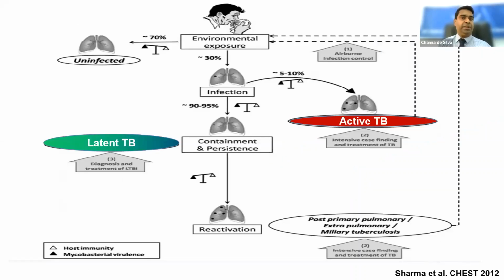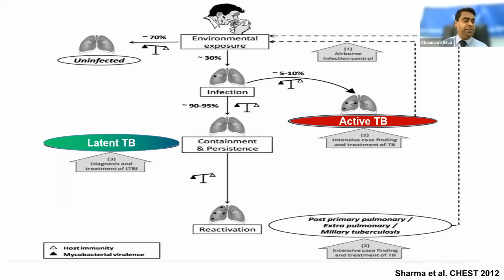Actually, what happens when we are exposed to TB bacilli? As you all know, it usually comes through the respiratory route, through the environment, especially droplet particles containing bacilli. But actually, 70% of the time, even though we inhale these TB bacilli, we do not get an infection.